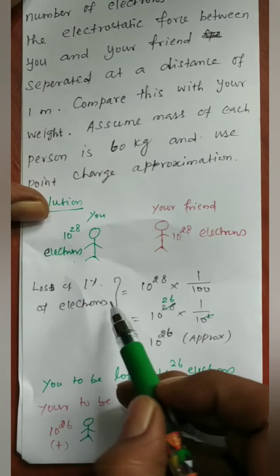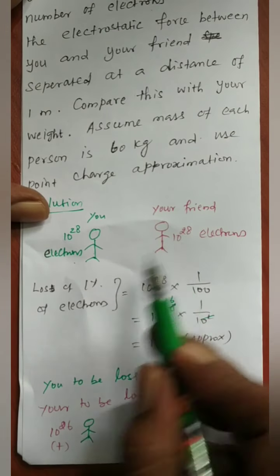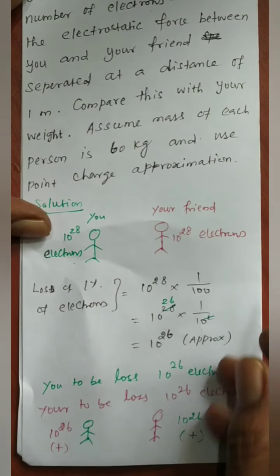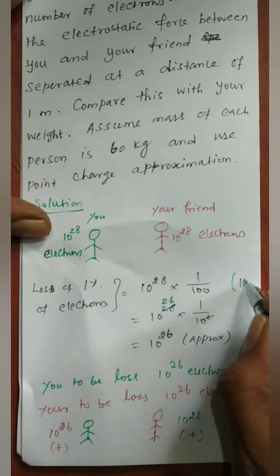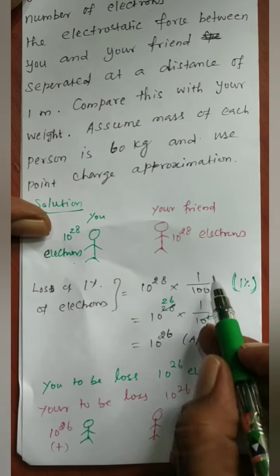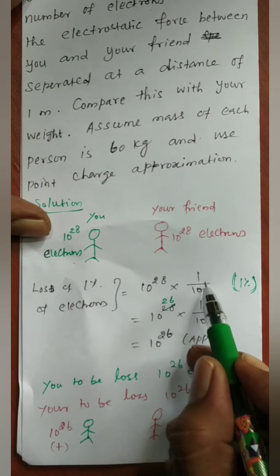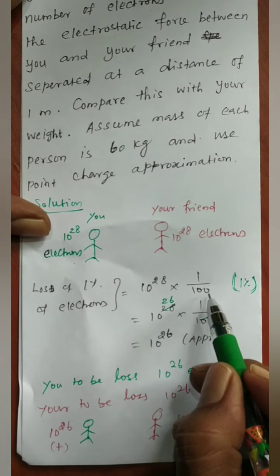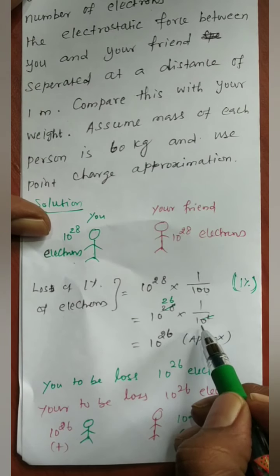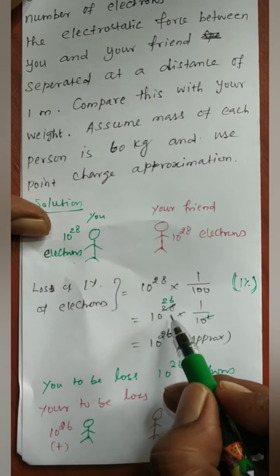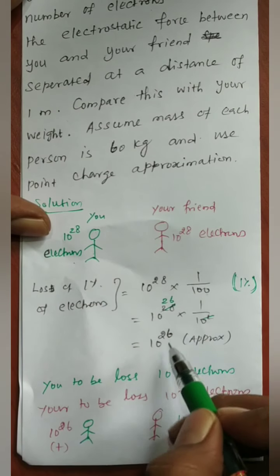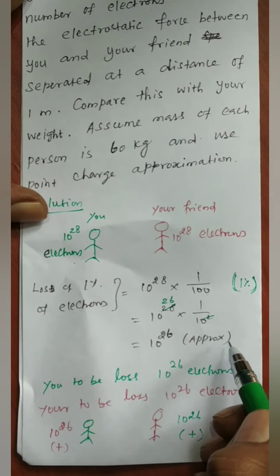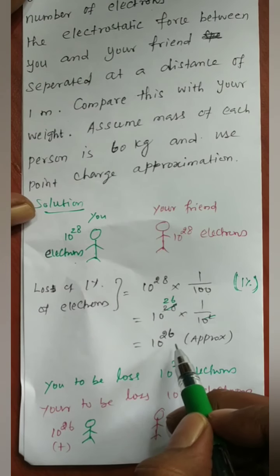So the loss of 1% of the electrons from each of you is 10 to the power of 28 into 1%. 1% is nothing but 1 by 100. So 10 to the power of 28 into 1 by 100. You can calculate this. 1 by 100 will become 10 to the power of minus 2, so you can cancel. This is going to become 10 to the power of 26 approximately. So loss of electrons is approximately 10 to the power of 26.